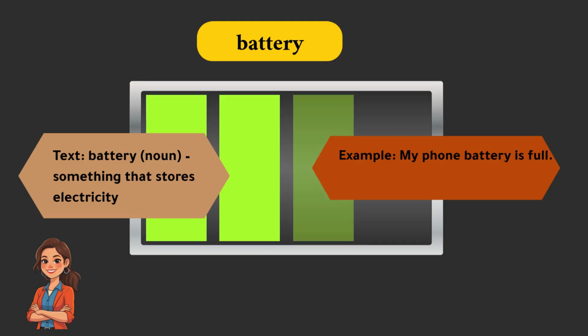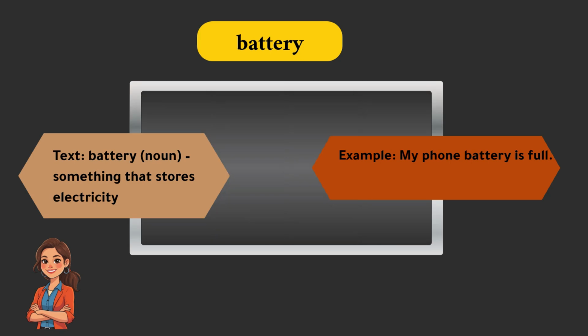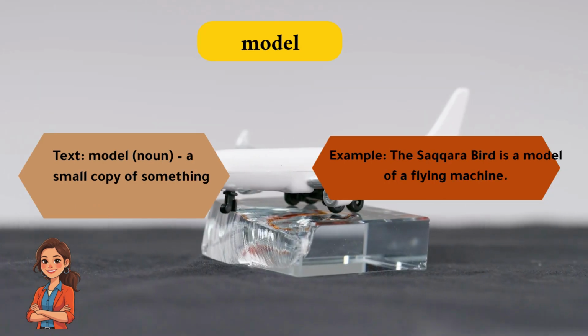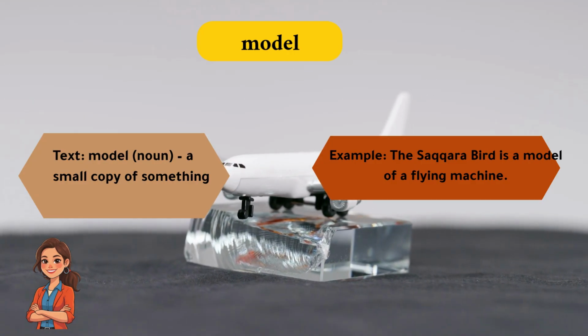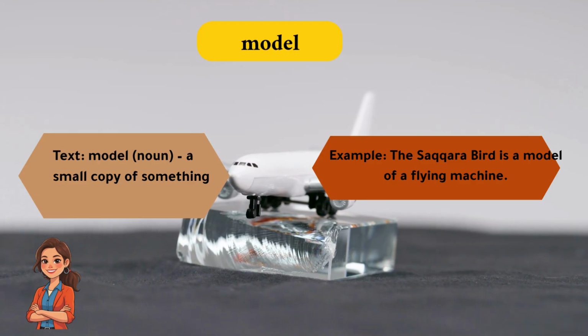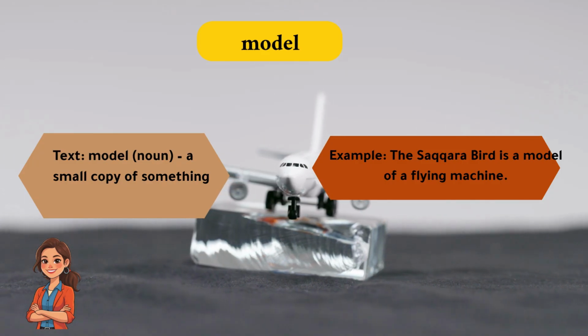Battery. A battery stores electricity and gives power to devices. Example: my phone battery is full. Model. A model is a small copy of something larger. Example: the Sakara bird is a model of a flying machine.